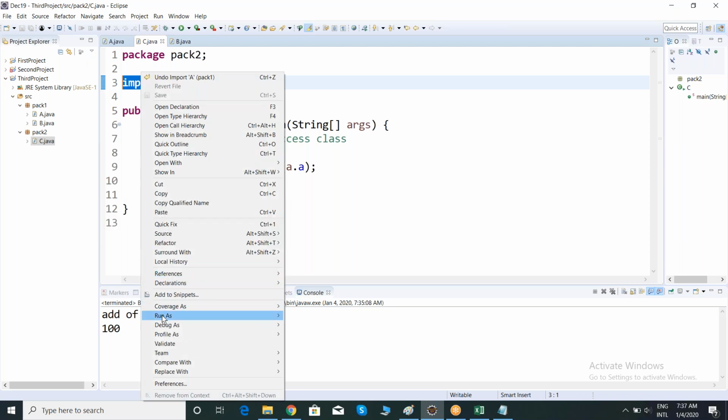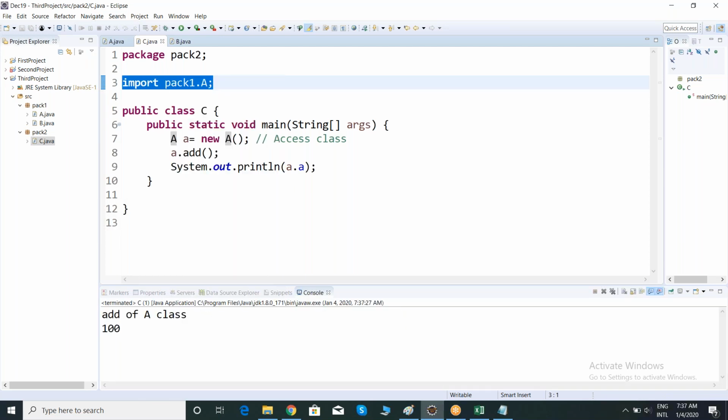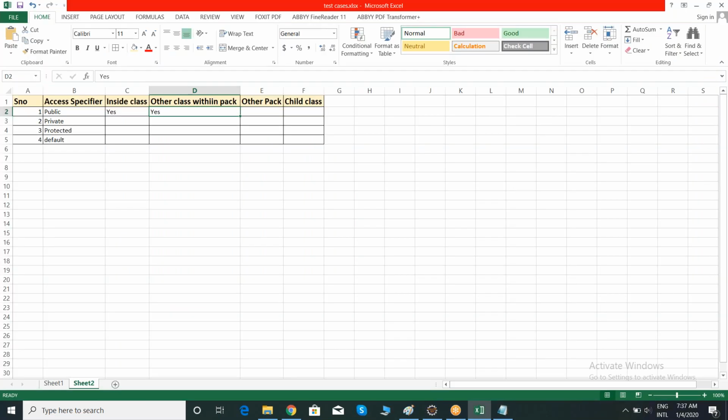Now let me execute. If I make my members public, I can access in another package with an import statement, right? See here. So I can access in another package, but the only one thing you have to be clear about is that I can access with an import statement. If you import it, you can access. And let me check in a child class.